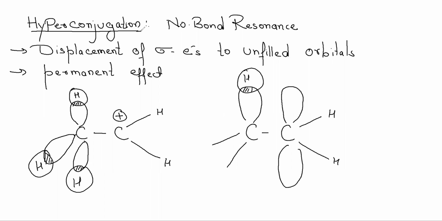So hyperconjugation is also known as no-bond resonance and also known as Baker-Nathan effect. So if it is asked as the name of Baker-Nathan effect or as no-bond resonance, don't get confused. These are the other names for hyperconjugation. So hyperconjugation is basically displacement of sigma electrons to unfilled orbitals.